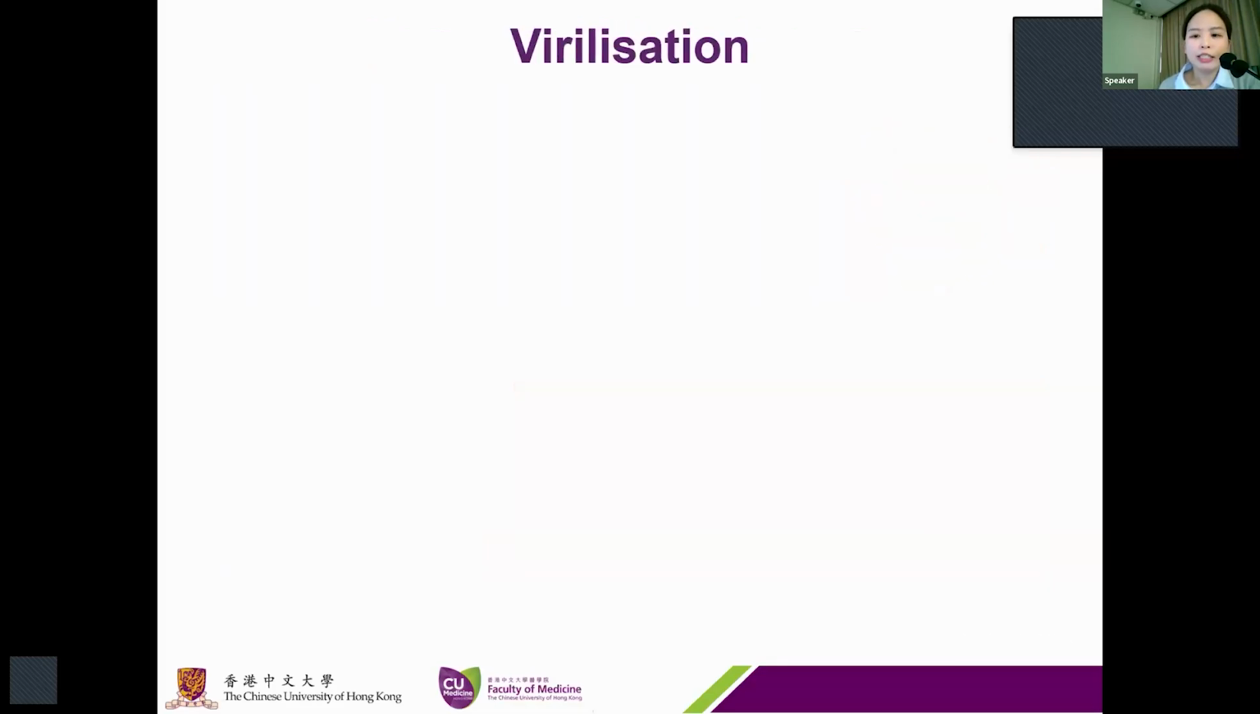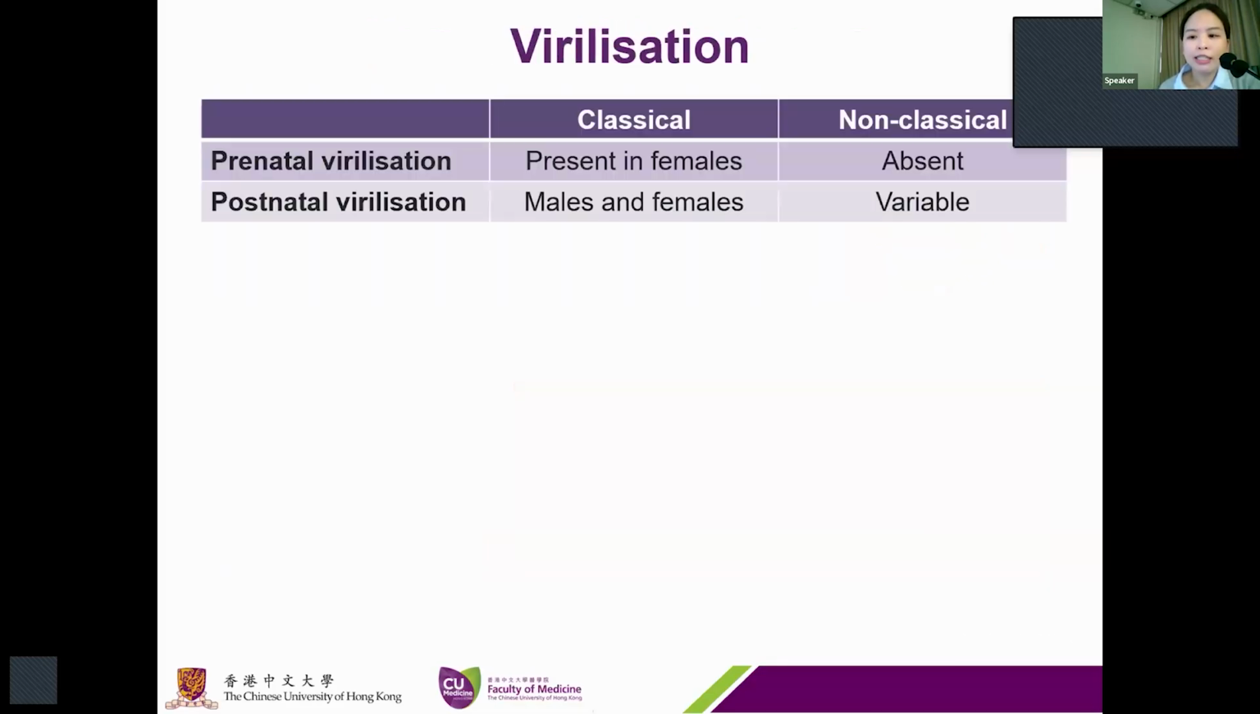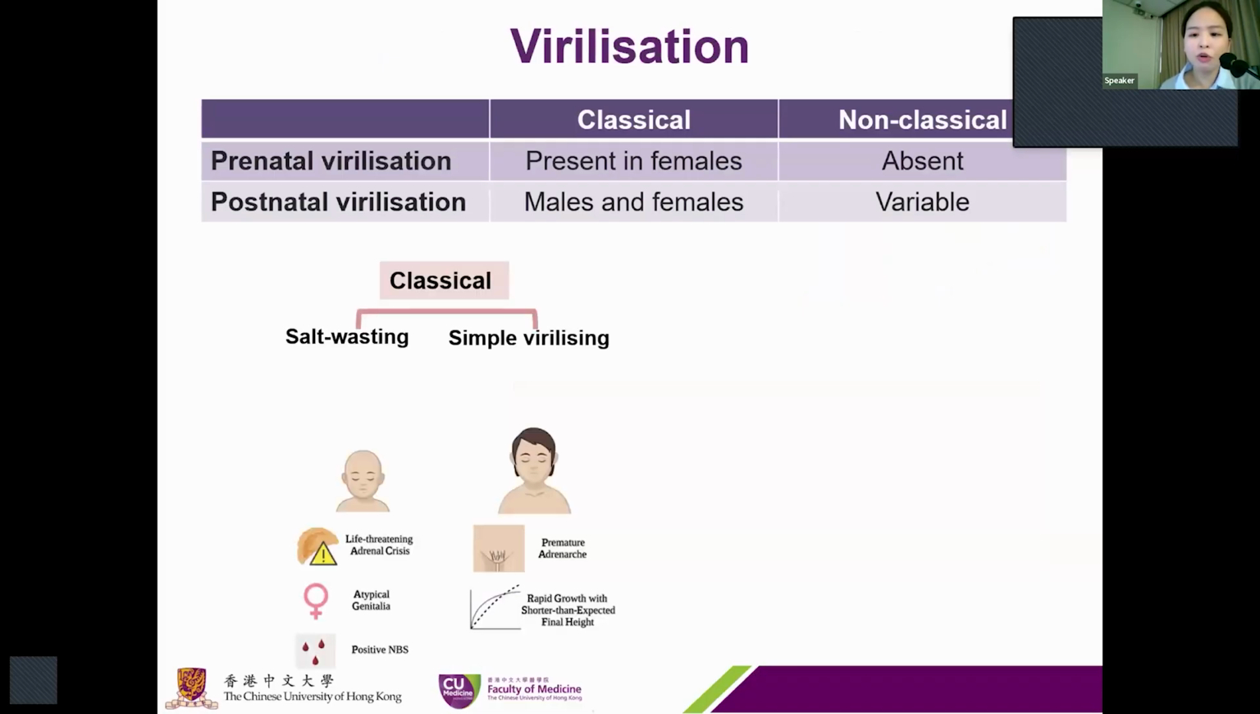And regarding virilization, the classical form with severe enzyme deficiency has a prenatal onset of virilization and is distinguished from the non-classical form with mild enzyme deficiency, which has a postnatal onset. In the classical form of CAH with severe enzyme deficiency, the prenatal exposure to potent androgens such as testosterone and androstenedione at the critical stages of sexual development virilizes the external genitalia of genetic females, often resulting in ambiguous genitalia at birth.